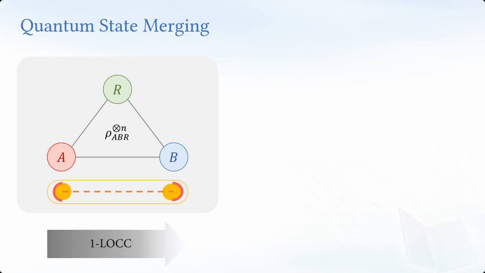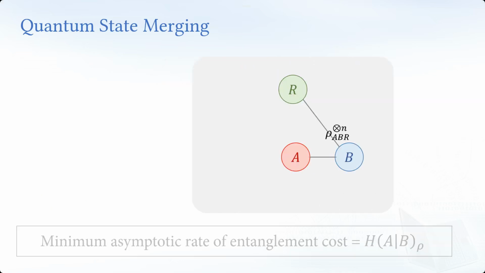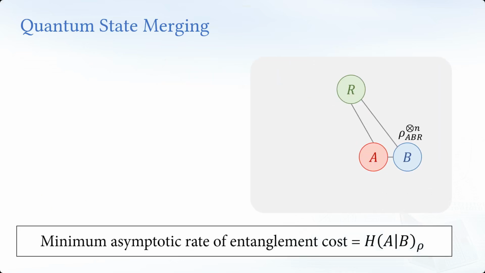And we allow Alice to do some local operation, Bob to do some local operation, and send some classical information from Alice to Bob. We call that one-way LOCC. And after the protocol, we want Alice's system to be at both sides. So essentially, it's like a teleportation. Or Alice's entanglement between her system and Charlie is now entangled at both sides instead of Alice's side. So we call it entanglement swap. And how much entanglement is consumed is given by conditional entropy. Okay? But then we can determine this epsilon and the capacity ratio for this quantum state merging.